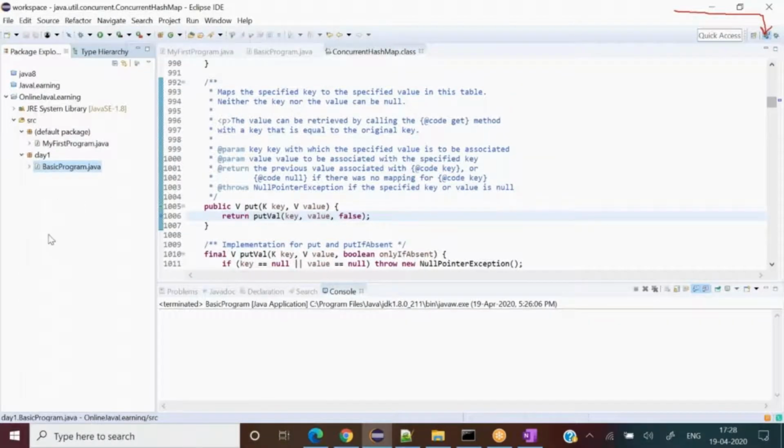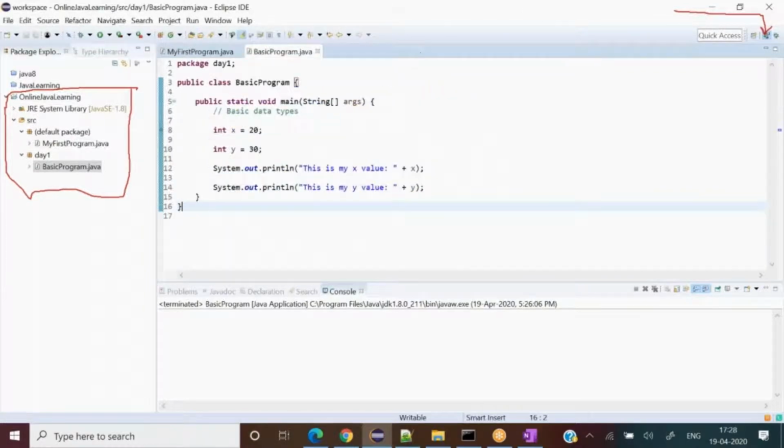See, again we come back to the same window, the same perspective, where we write our program and everything. Have you noticed that? But what about these lines like 10, 11, 12? No, no, this is a different thing. That is one particular .class file that got opened. Don't bother about that, I can remove that part. I put that debug point anywhere. I'll explain that part. Just forget that.